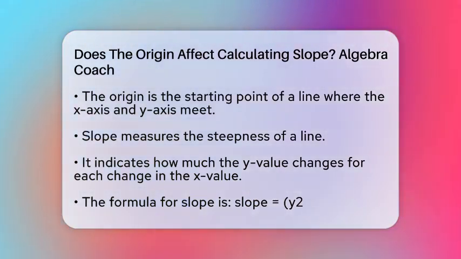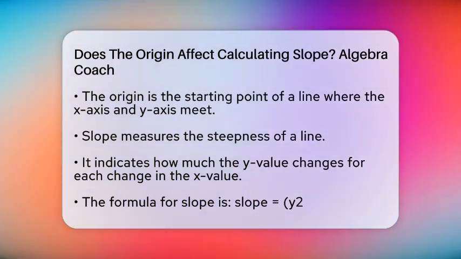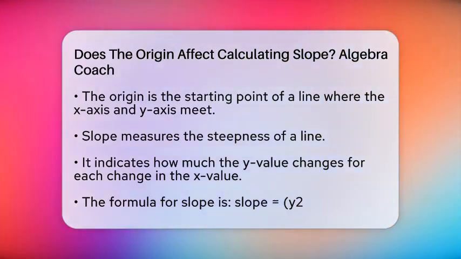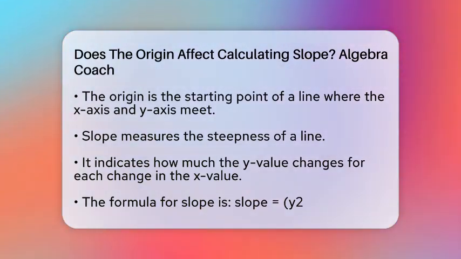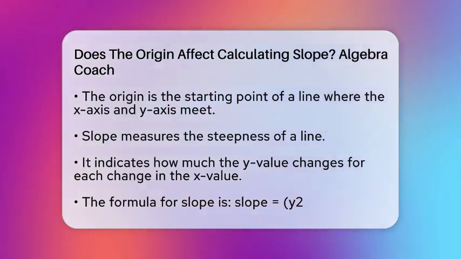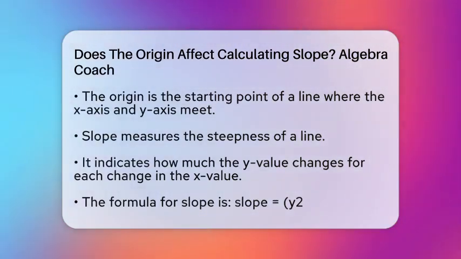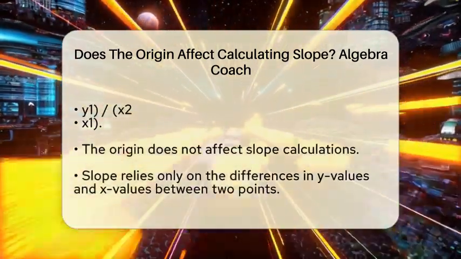First, it is essential to understand what slope means. Slope is a measure of how steep a line is. It tells us how much the y value changes for every change in the x value. We can express this as a formula. Slope equals the change in y divided by the change in x. This is often written as slope equals y2 minus y1 divided by x2 minus x1.